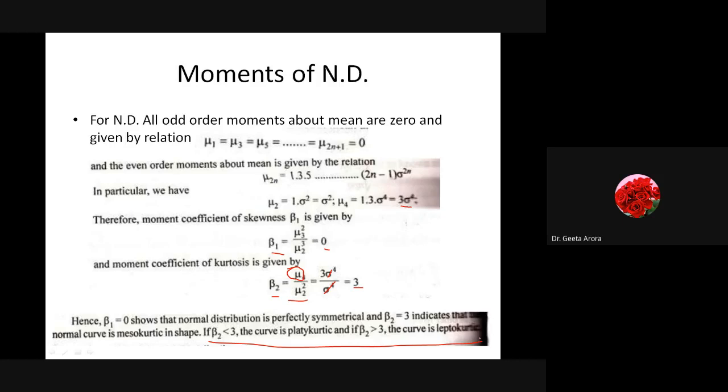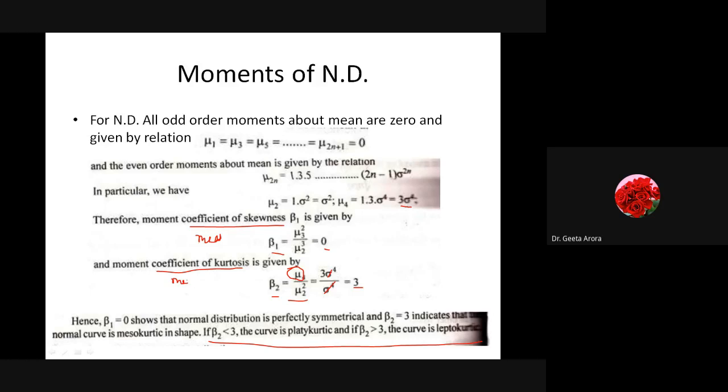We have not discussed these for the binomial and Poisson distributions, but you can calculate the coefficient and measure of skewness and kurtosis. I have used two words, so let me explain the coefficient and the measure of skewness. Some authors say only the coefficient of skewness and coefficient of kurtosis measure the peakedness and the symmetry of the distribution. But there are two more terms, the measure of skewness and the measure of kurtosis.